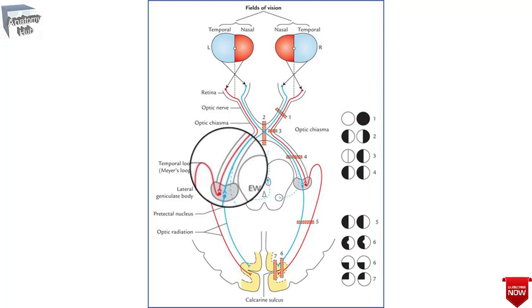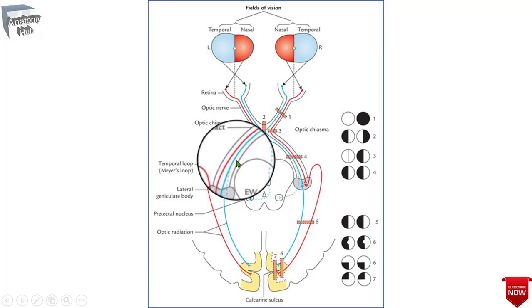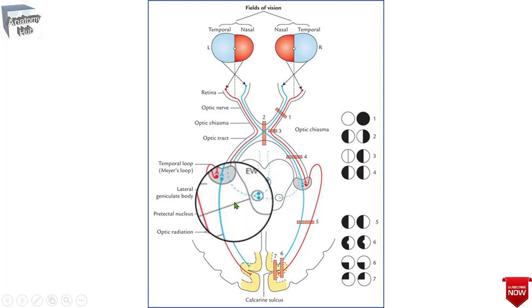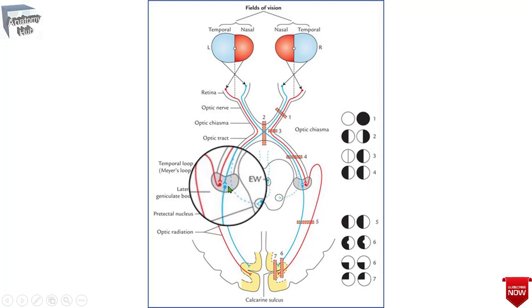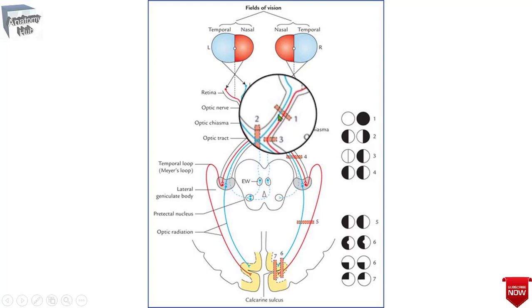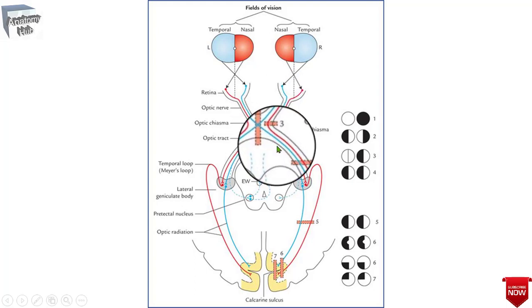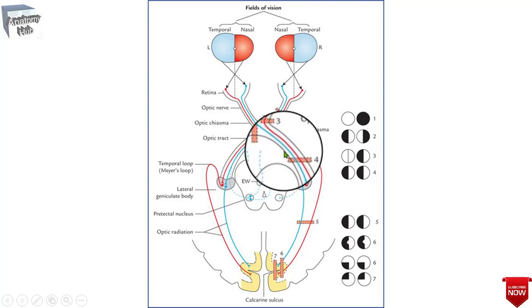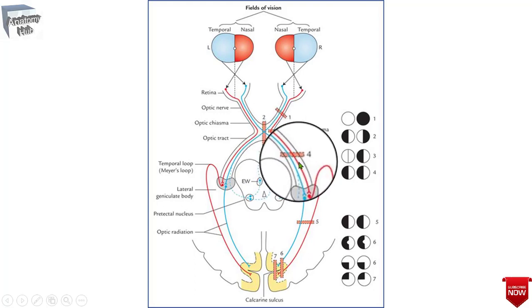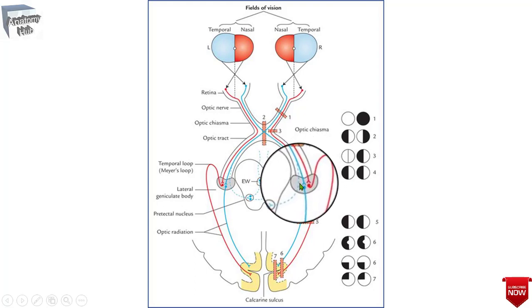They travel through the opposite optic tract to terminate at the opposite lateral geniculate body. The fibers from the temporal half, which you can see over here, remain uncrossed in the optic chiasma and run in the ipsilateral optic tract to terminate at the ipsilateral geniculate body.